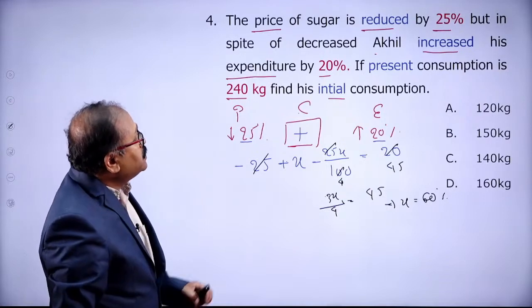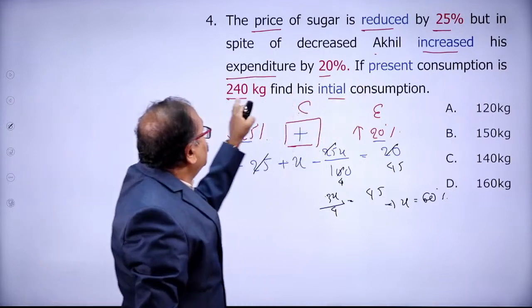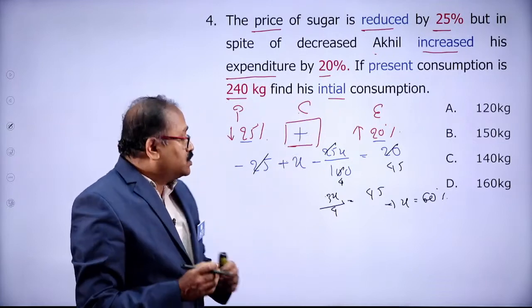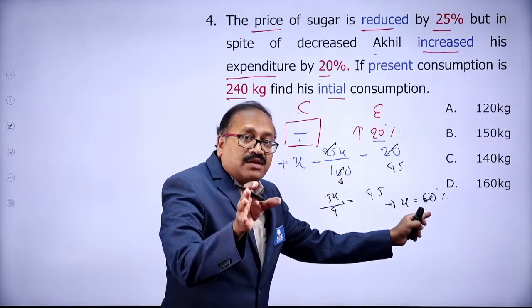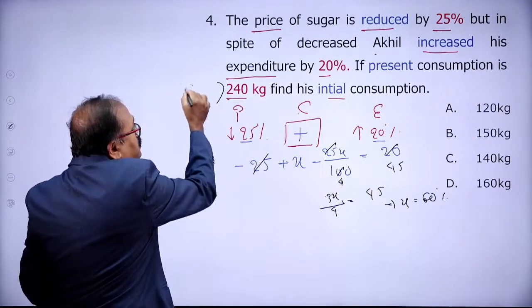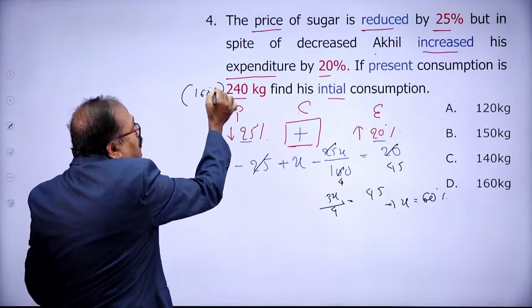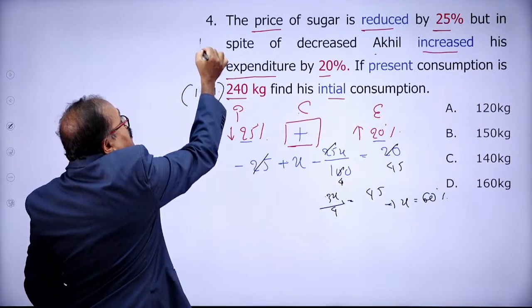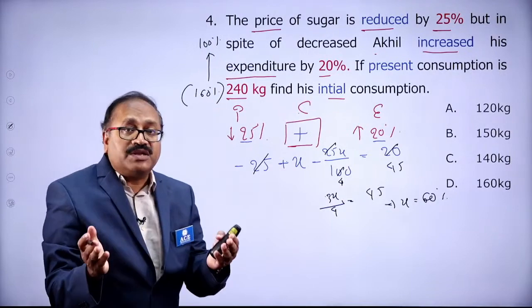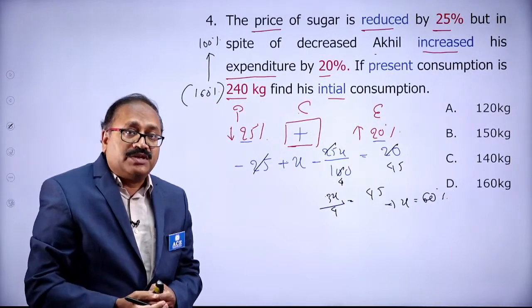Now, if the present consumption is 240, what was the initial consumption? The present consumption is increased by 60%, that means this is 160%. The initial consumption will be 100%. So I know 160%, and I need to find 100%.